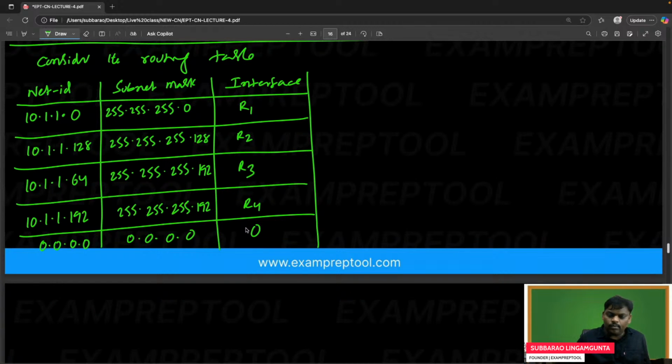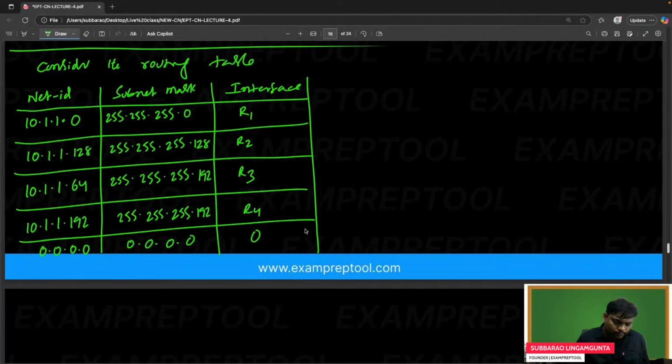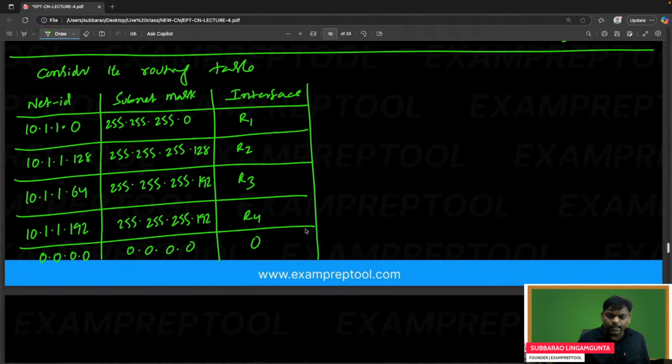Consider the routing table. Now let me write the data also.